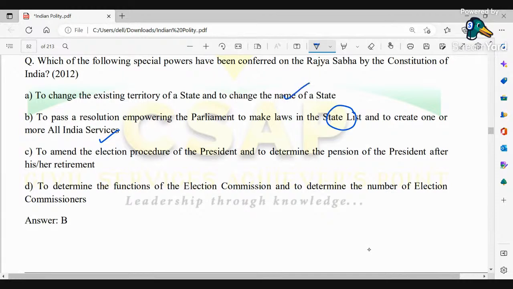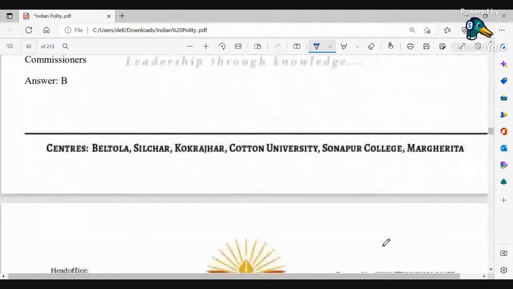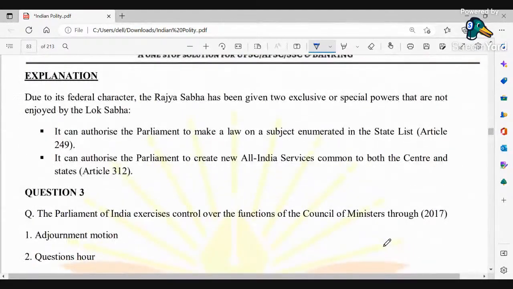So all these are powers which associate with the Parliament and not only the Rajya Sabha. Since we know the Rajya Sabha is known as the Council of States, any alteration in the state list needs to be conferred by the Rajya Sabha. Therefore, all India services, since it concerns the states, the B option would be correct over here. You can see this explanation.